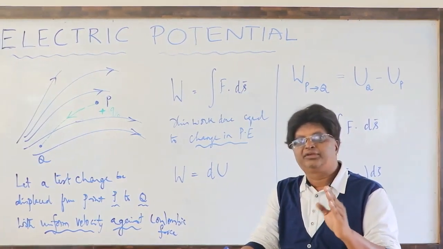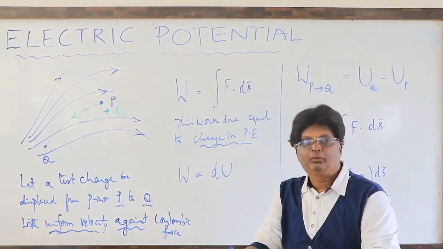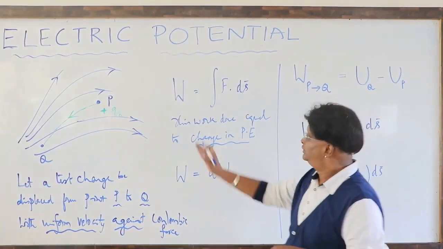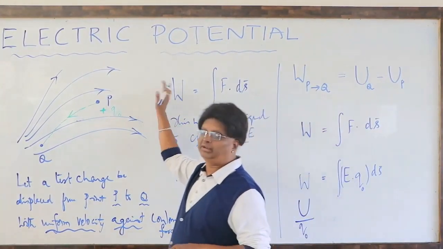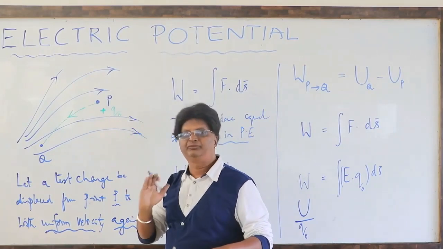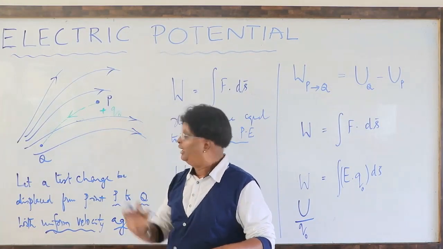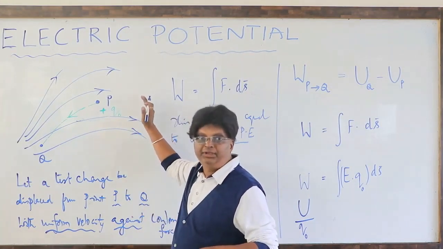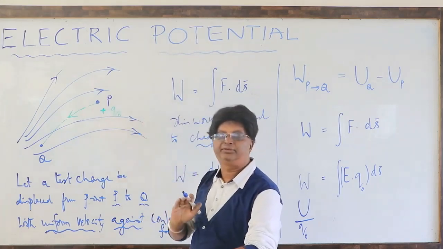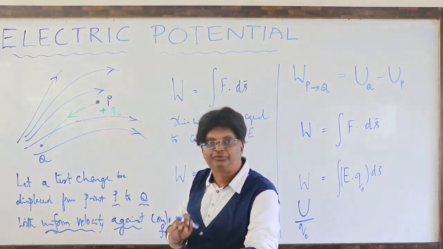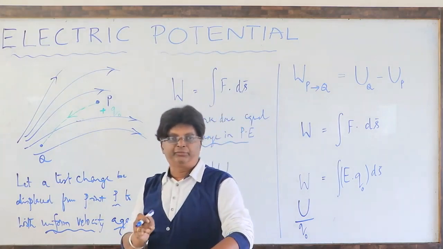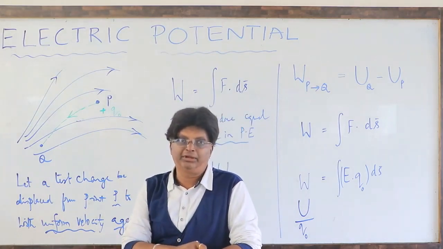Whenever we say zero potential, what is that reference? Any point outside the electric field, we take it as a point at infinity. At that point at infinity, the potential energy is assumed to be zero. This is the reference that we are now evaluating.